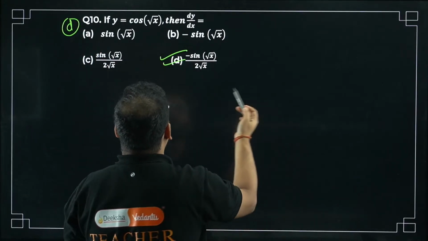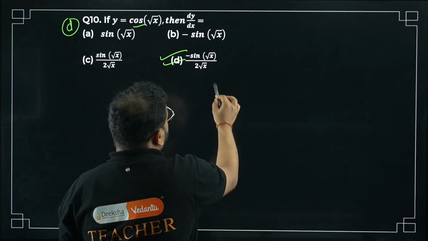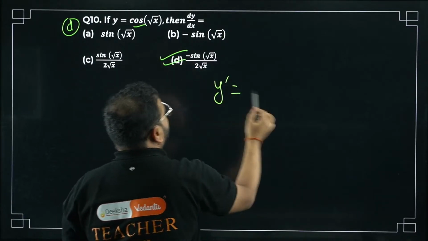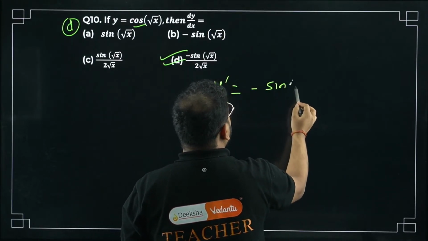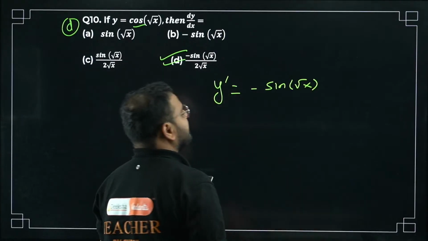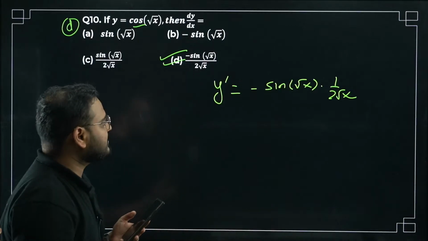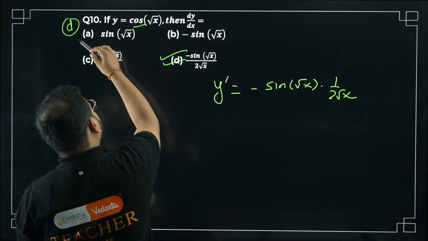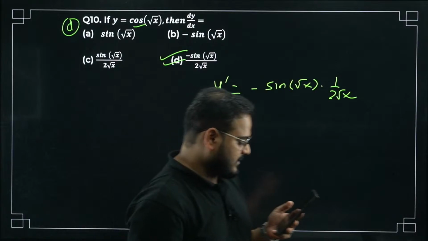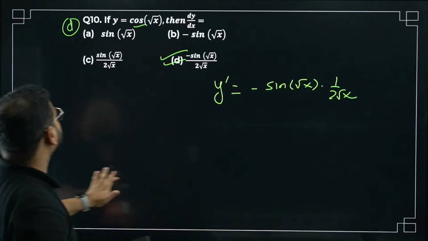Okay, so if I'm solving it, cos will become y dash. Cos will become minus sin. Same thing will repeat, root x, and then differentiate root x, 1 by 2 root x. Combine it, minus sin root x by 2 root x. Option D is correct. Okay, let's move on with this question quickly.